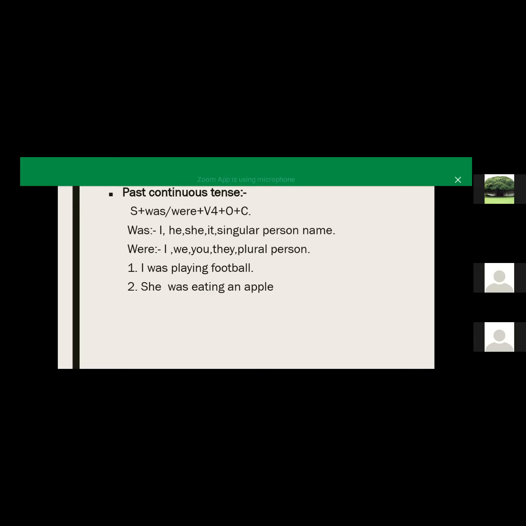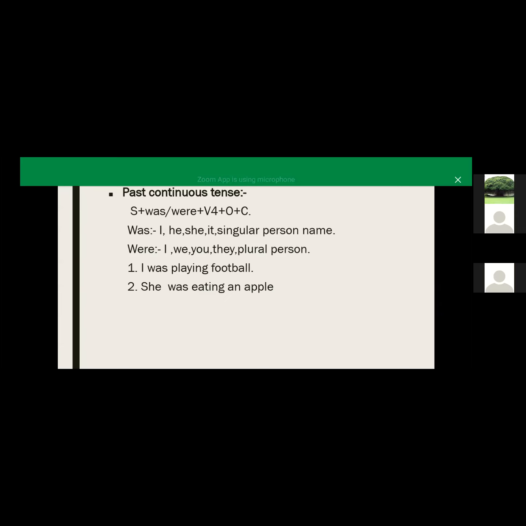She was eating an apple. This is the same example. So can anyone convert this sentence into all 7 pronouns? Yes, Neha, you can continue. I was playing. Which one, first one or second one? Second one. Okay, she was eating an apple.